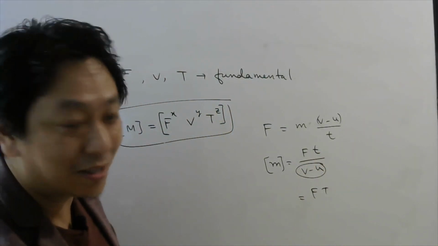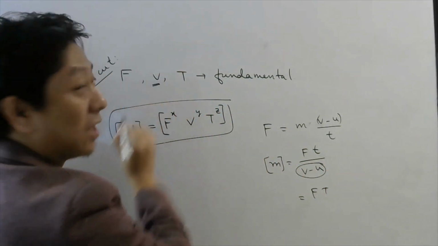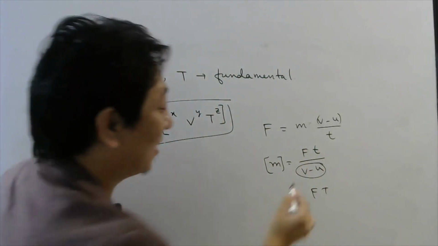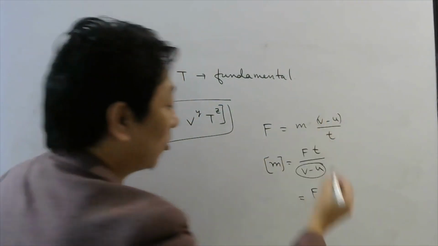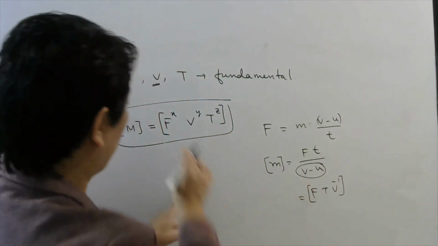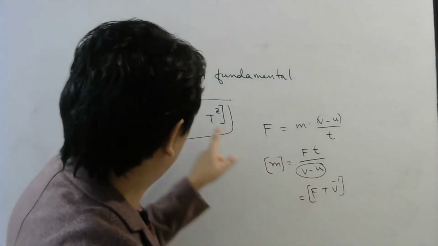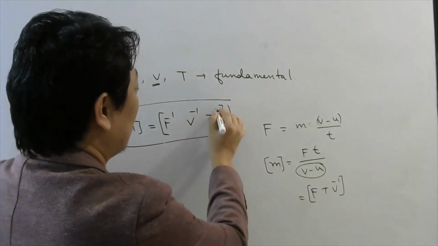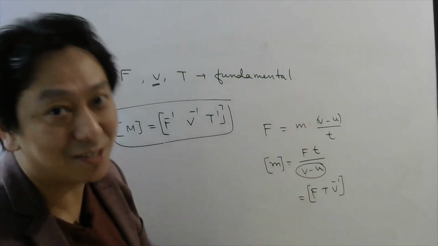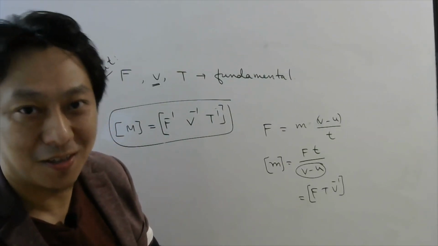Now the dimension of mass in terms of force F, time T and change in velocity is nothing but velocity dimensionally. So the dimension of this will be V according to the question because they have chosen V as fundamental. So this is velocity, right? Velocity minus velocity is also velocity, remember. So the dimension of this will be V, that V will go up, so it will become V power minus 1. So immediately you can see that your F power is 1, your V power is minus 1 and your T power is plus 1. So if you know such formulas between the given fundamental quantities, then you can easily derive it this way. But if you don't know, then you have to do it the way which we discussed in the previous question, right?